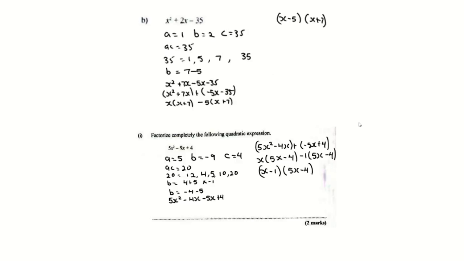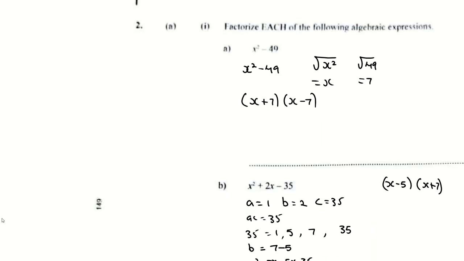Because I'm going to start on the past papers now. January 2020, paper 2, number 2. Okay, so now let's zoom in. The question is a little bit blurry, but they said factorize each of the following algebraic expressions, so we are factorizing x squared minus 49.